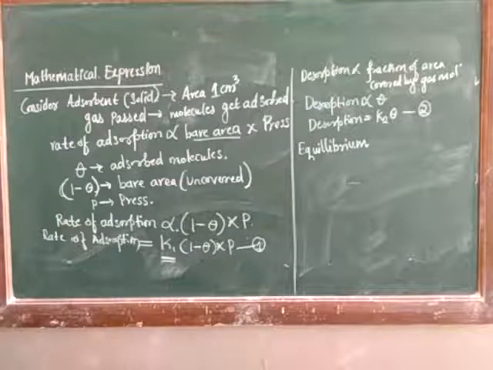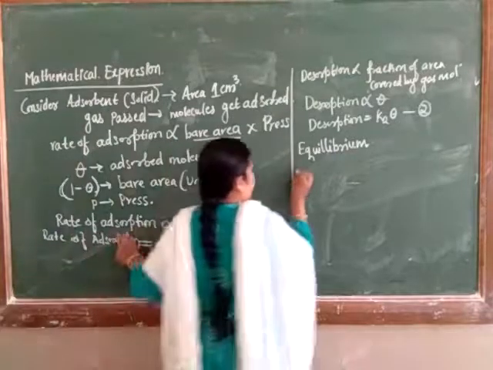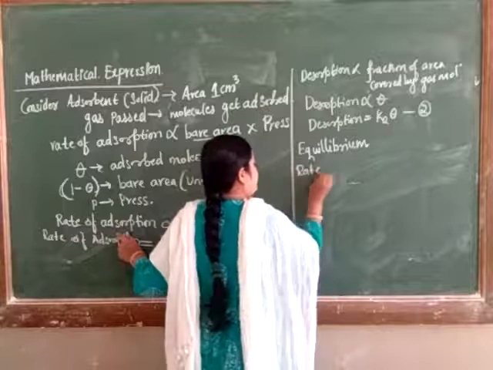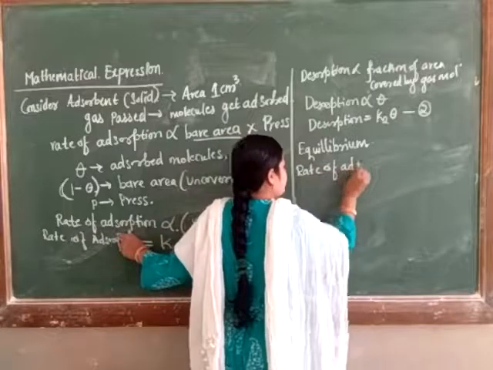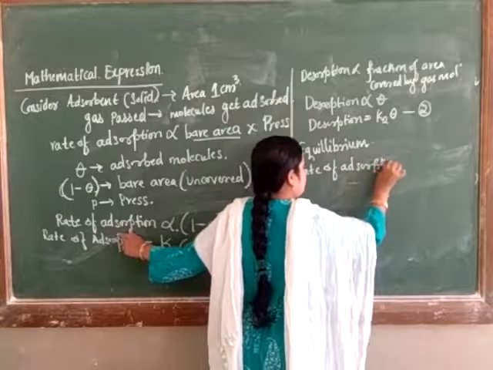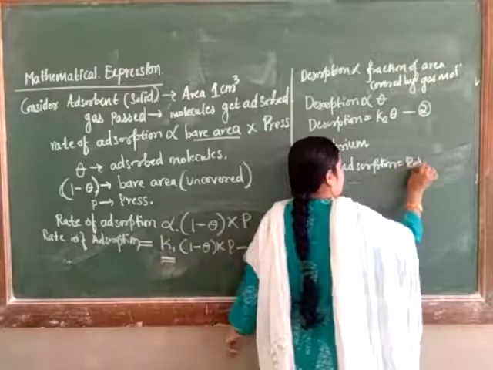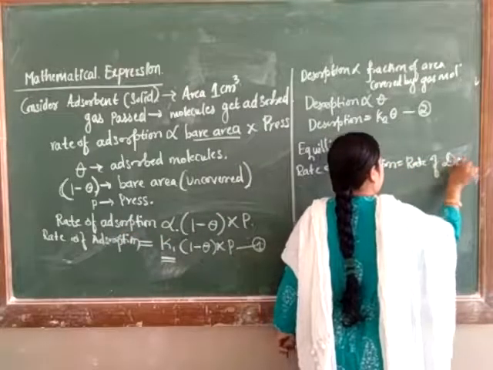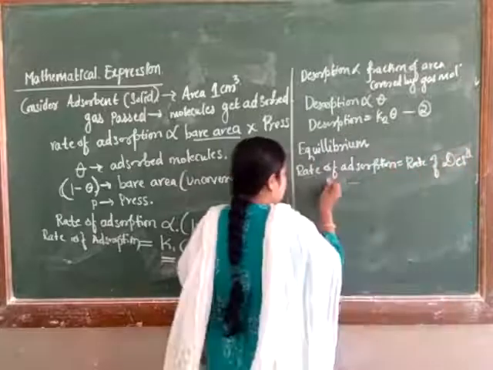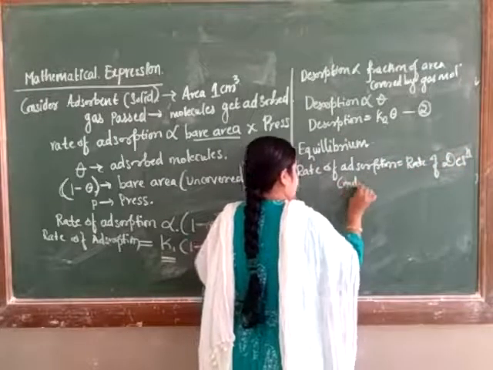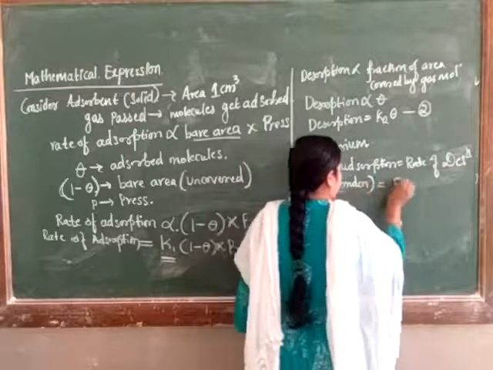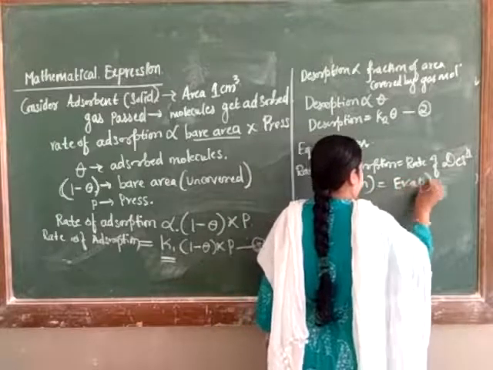So the rate of condensation is equal to the rate of evaporation. The rate of adsorption is equal to the rate of desorption. I will directly write over here: rate of adsorption is equal to the rate of desorption, that is, rate of condensation is equal to rate of evaporation.